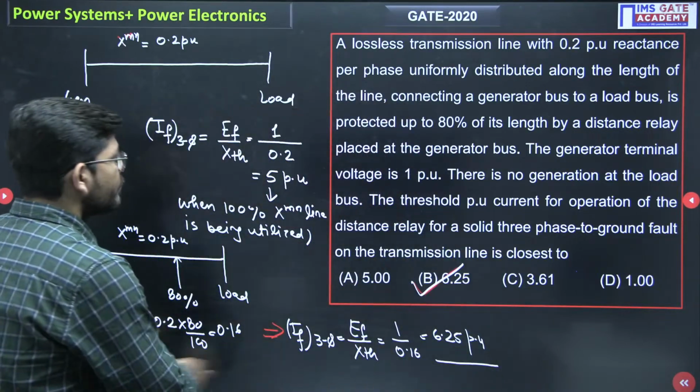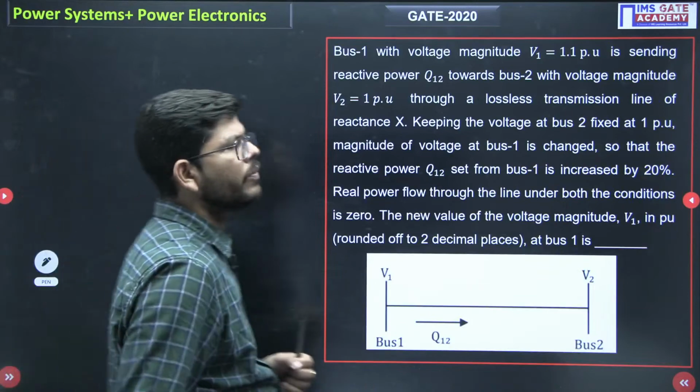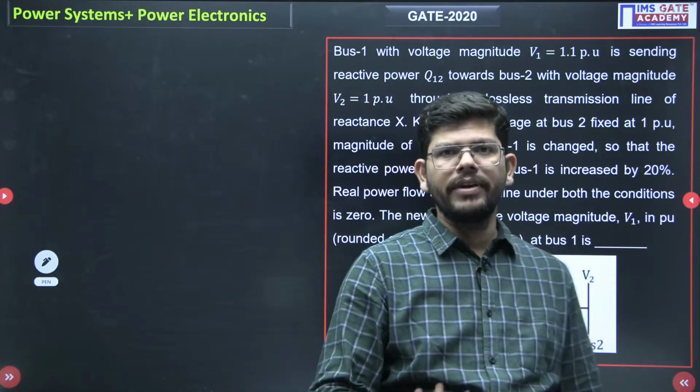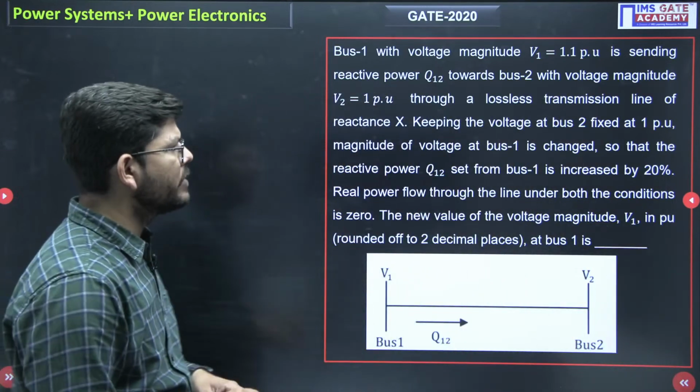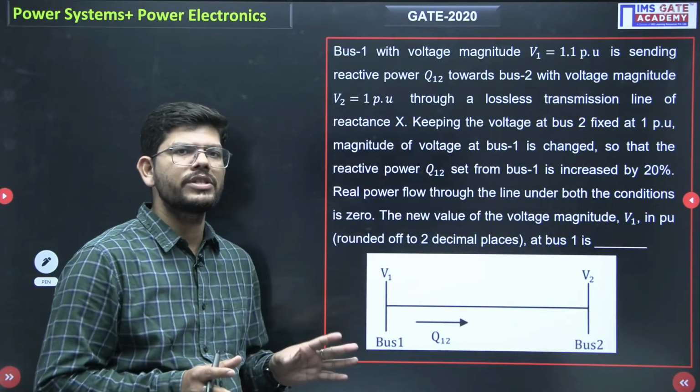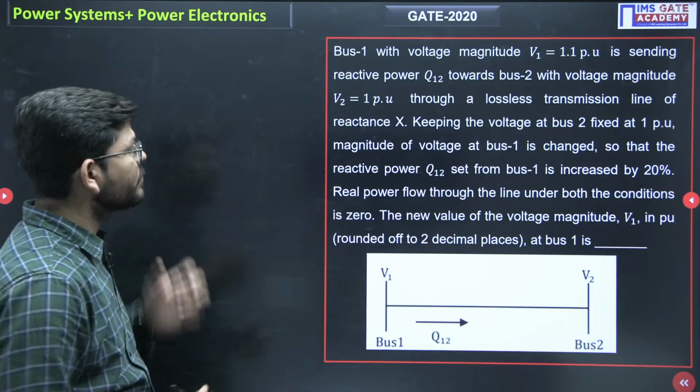Now moving towards the next question. So just see this question. This is my favorite one. What has been given in this question, and what I have seen most of the students struggle in this question. Why is this so? Just see.